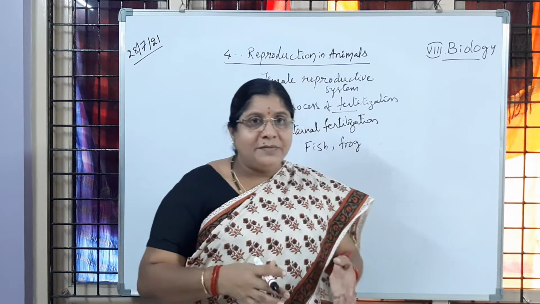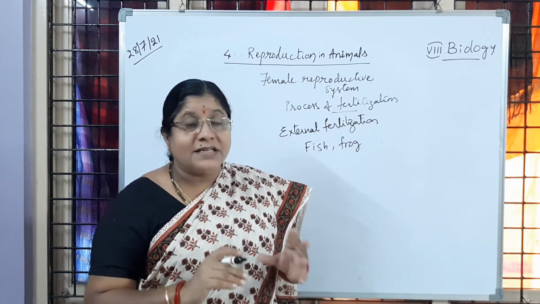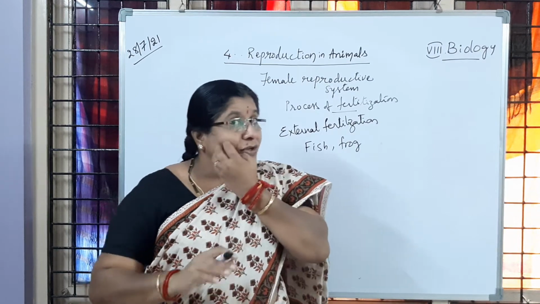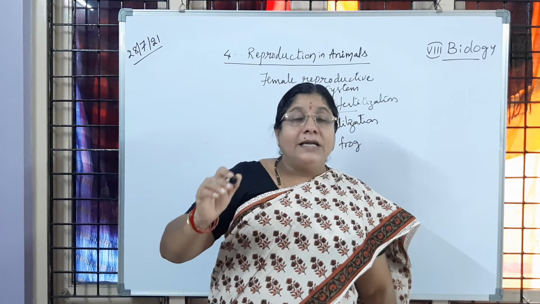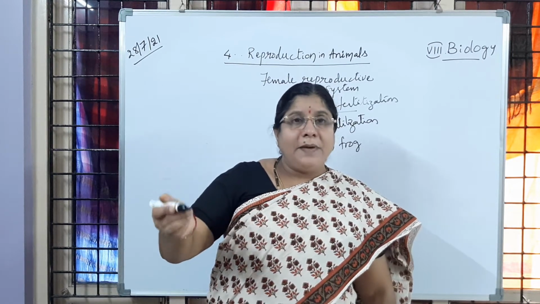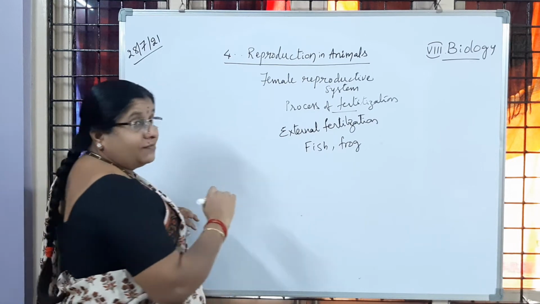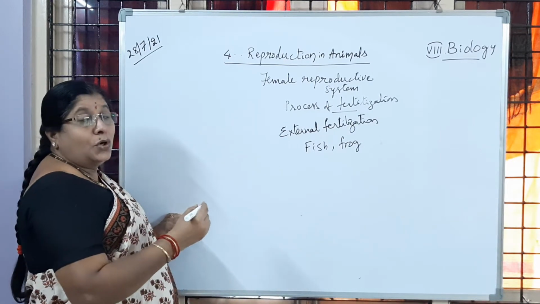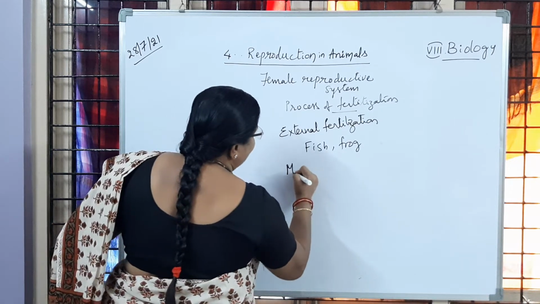But in animals like fish or frog, that zygote is not resembling them. In due course of time it develops all its parts, and only then will it resemble its parents. So that development of the egg or the fertilized zygote into the adult one or young one is called metamorphosis.